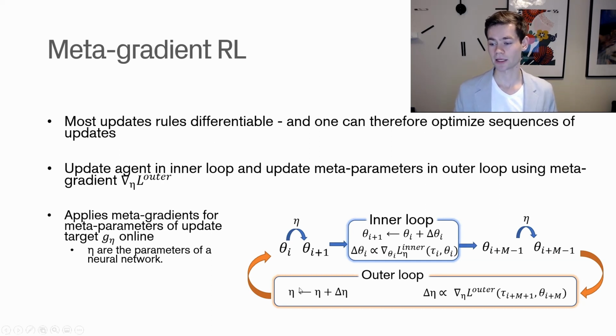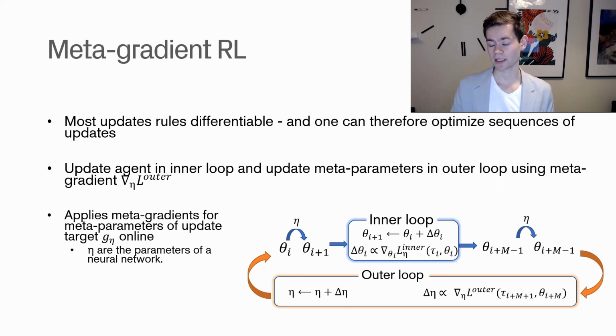An illustration of this can be seen here. If we start up here, we can see our trajectory of improving thetas. Thetas are the parameters for the agent itself. So this is the inner loop that we're doing continuously in order to improve these parameters. We start with some theta i, and then based on what our meta parameters eta are, we update our agent parameters to a new set of values. And we do this a number of times. So we go from theta i to theta i plus 1, and so on until we get to, let's say, theta i plus m minus 1. So we do it m times.